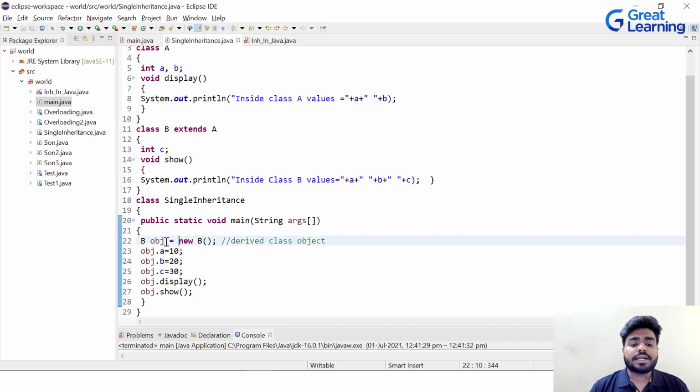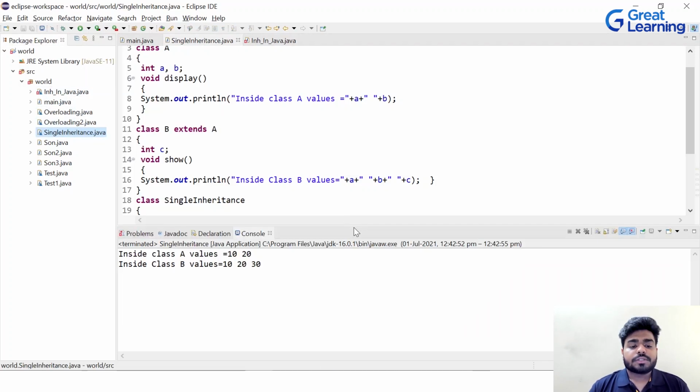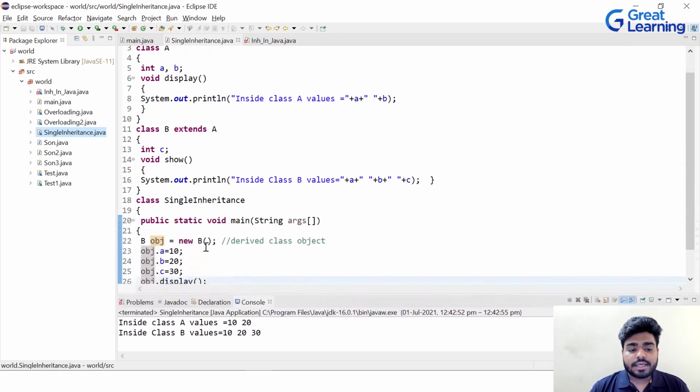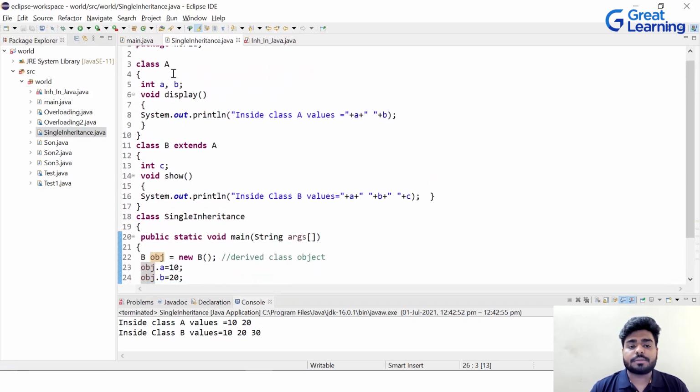Now you can see here, we are creating an object of class B, and using that object, we are assigning values to the A, B, and C variables. Then we are trying to print using the display method and the show method. Let's see what happens in this program. If you look at the output, it says inside class A value 10 and 20. What is the meaning of that? I was calling the display method, and the display method is in my first class, which is the parent class.